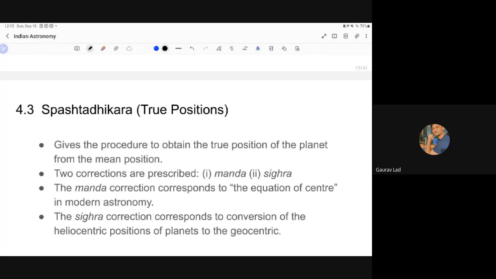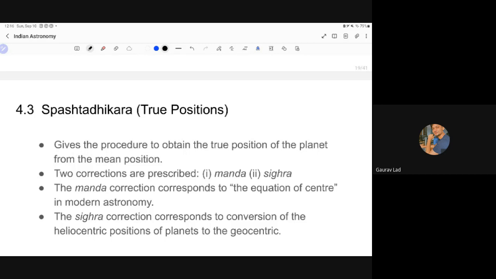And the people who used to convert Madhyagati into Spashtagati, or Madhya position into Spashta position, were called Jyotishi. That is what they used to do. The name later started being mispronounced, and those people became Joshi. That is what I am. Yeah, but those people performed the calculations to convert Madhyama to Spashta. Just remember the difference. One is mean position, the other is true position.